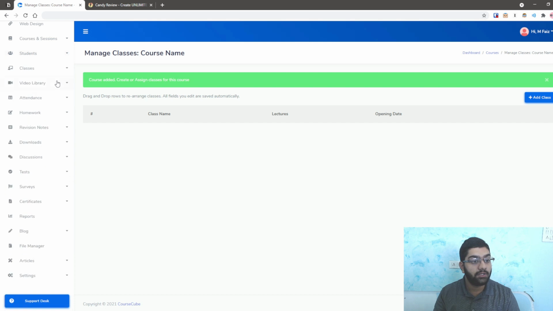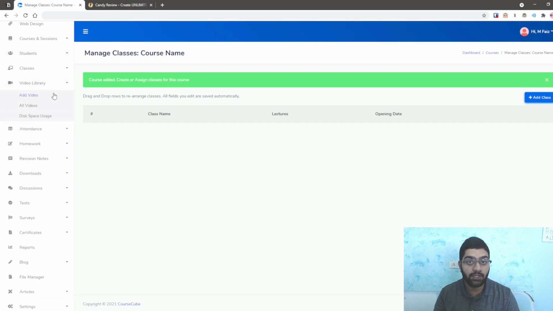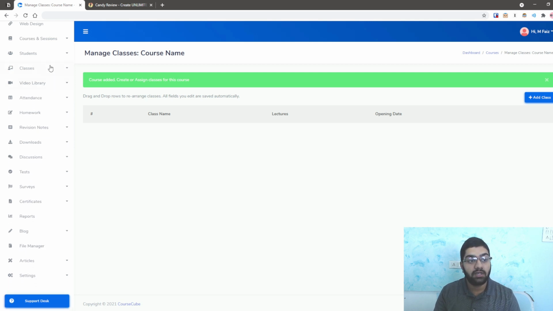And then here in video library, you have the option to add videos, meaning you can also upload videos to Candy, and you can display them, or you can display the videos from external third-party hosted places like YouTube. So you also have that here. Of course, you have some disk space usage here. So I would not recommend adding all the videos here, but add it to YouTube for free, and then use the URL and display it in your class.